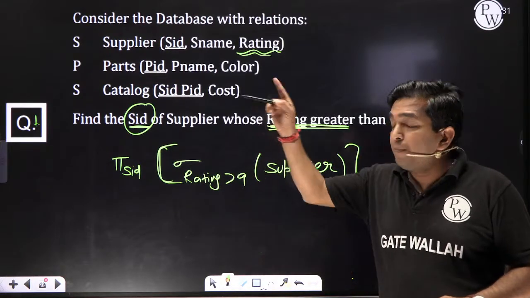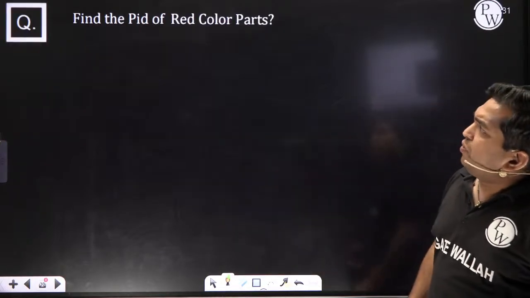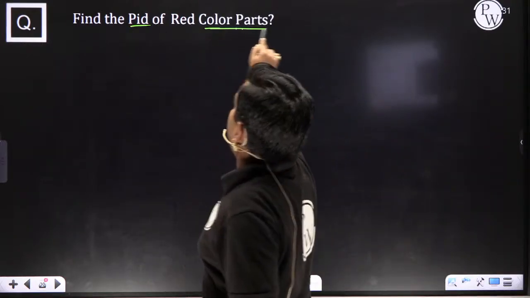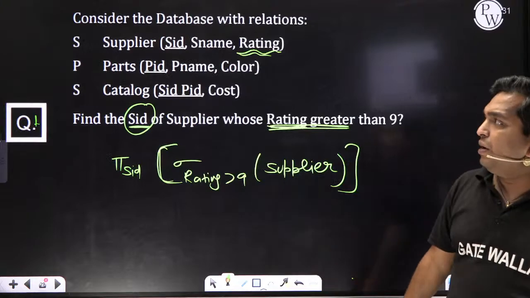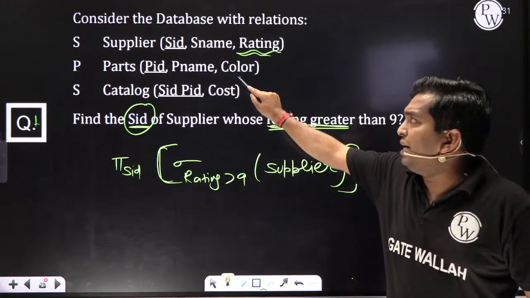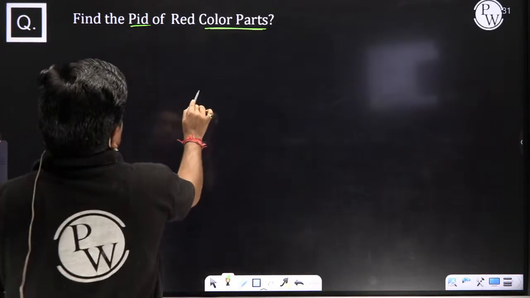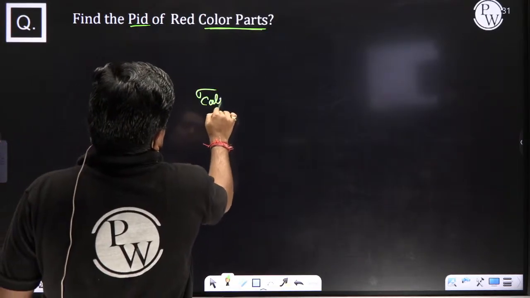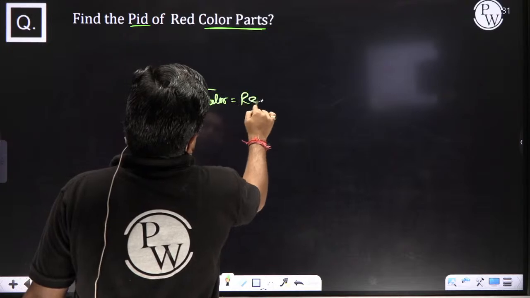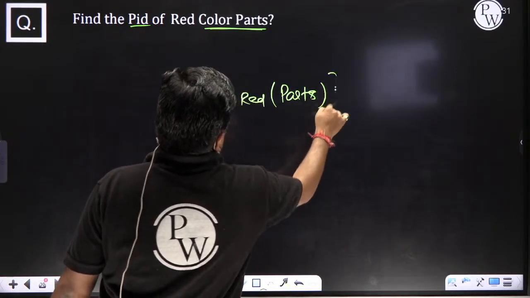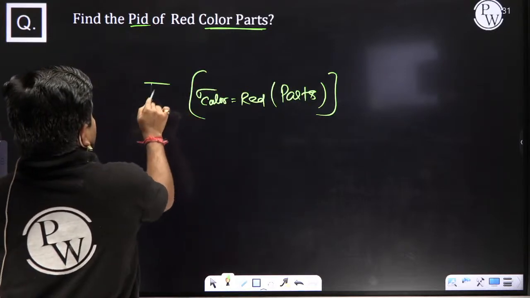What table? Supplier table. In the next question, I want the PID with color equal to red. Then how many tables are required? Color equal to red and PID, so only the parts table is required. So how do you write it? Color equal to red from the parts table, and what we have to find is PID.